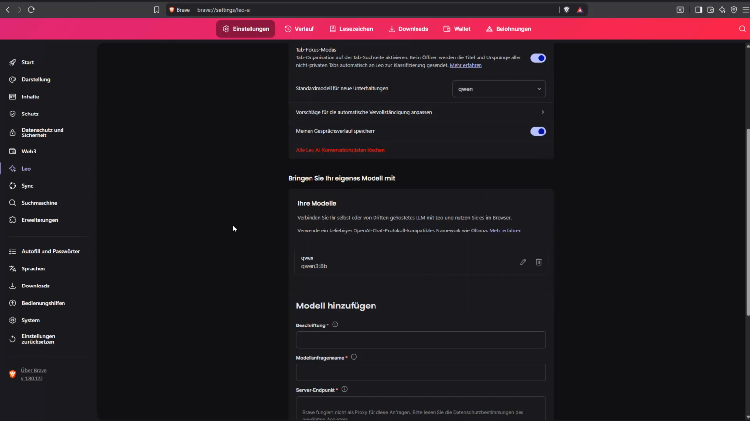That is the setup. And this allows you now to use Brave completely privately with a local model. So the browser is now enhanced by AI without paying $200 a month or anything like that. And as I said, completely private. So that's it for this video.